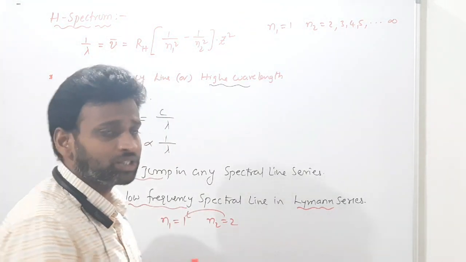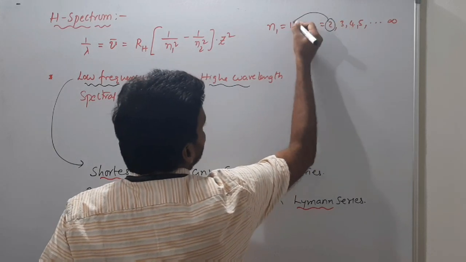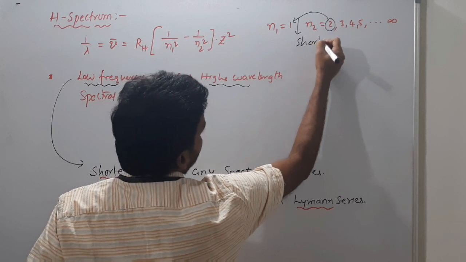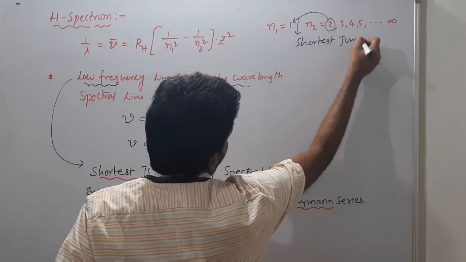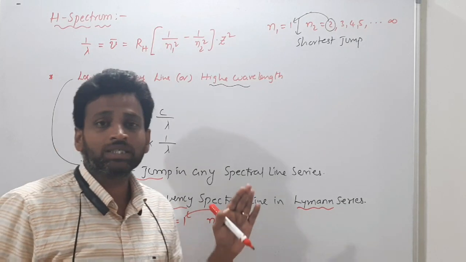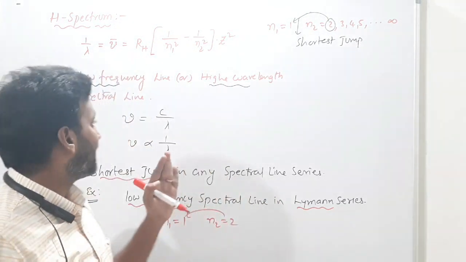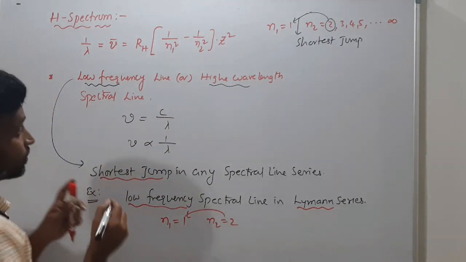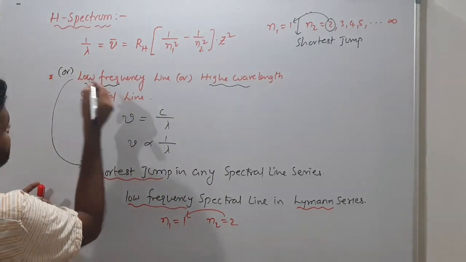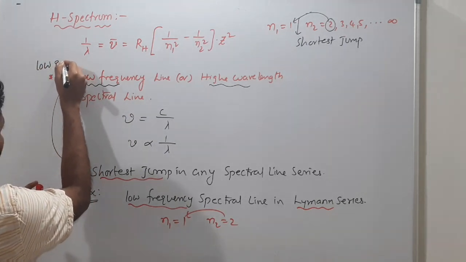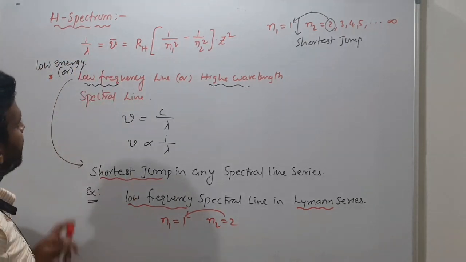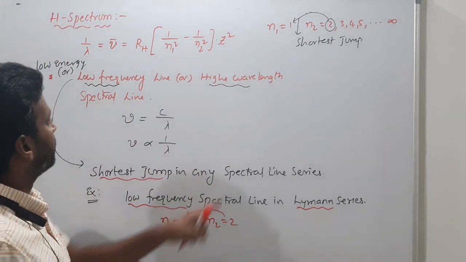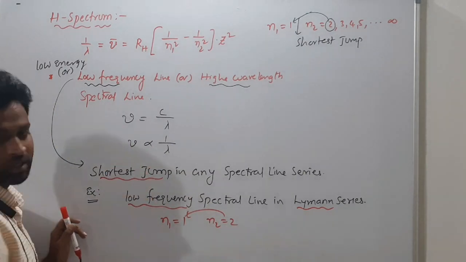But shortest jump means this 2 to 1 will be the shortest jump. So the shortest jump spectral line will have low frequency or high wavelength. Sir, one more thing I forgot to tell you here. Low frequency spectral line is also low energy. Low energy spectral line, low frequency spectral line or high wavelength spectral line will give the shortest jump.